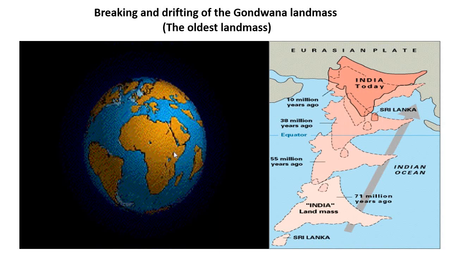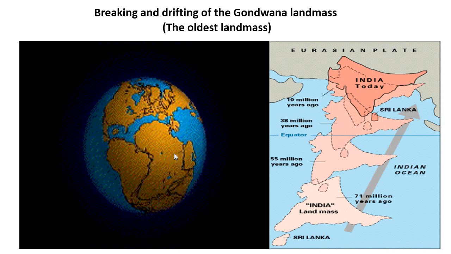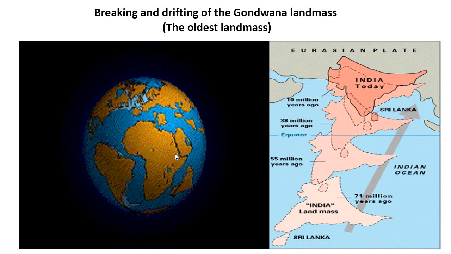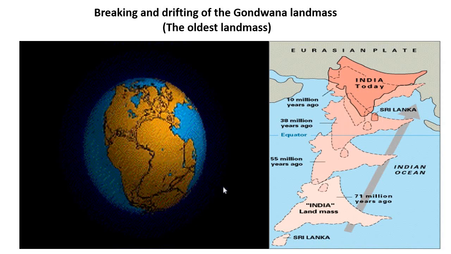One theory was given by Alfred Wegener, and the name of this theory is the continental drift theory.